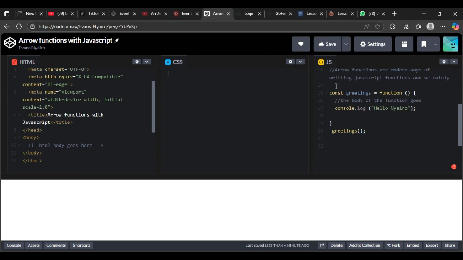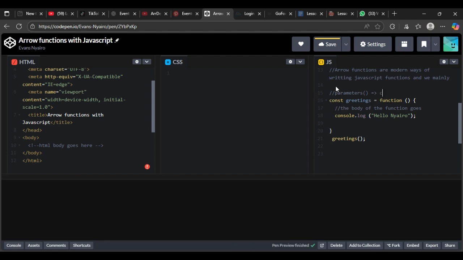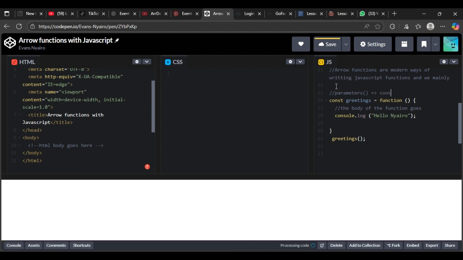So this is the syntax. We are going to say parameters, and inside the parameters we are going to create something like this. Then we give it a space, then the arrow function. Then we say console.log. Then we print out console.log what? The parameter.